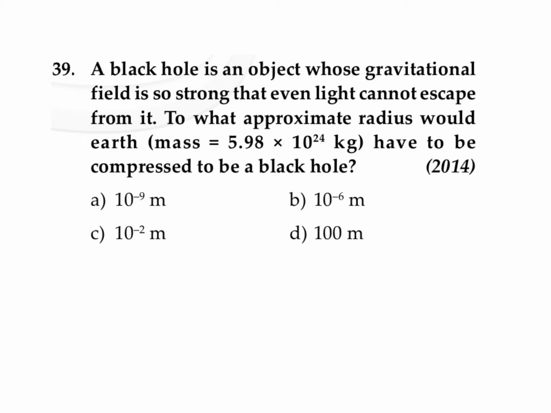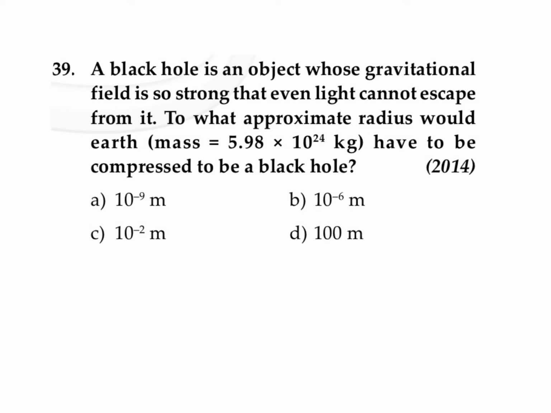A black hole is an object whose gravitational field is so strong that even light cannot escape from it. To what approximate radius would Earth, of mass 5.98 × 10^24 kilogram, have to be compressed to be a black hole?